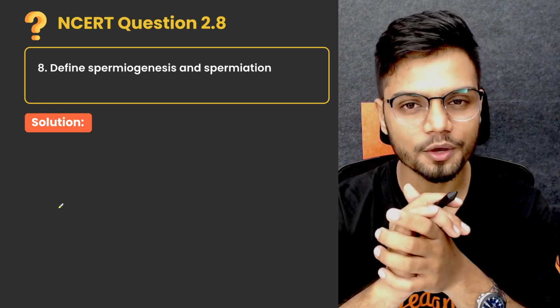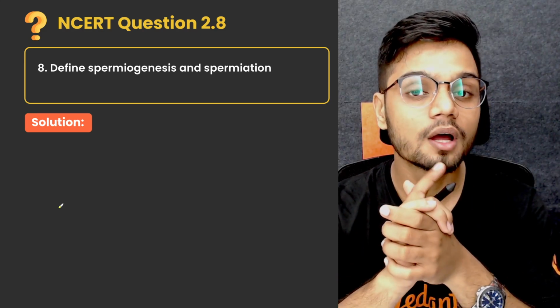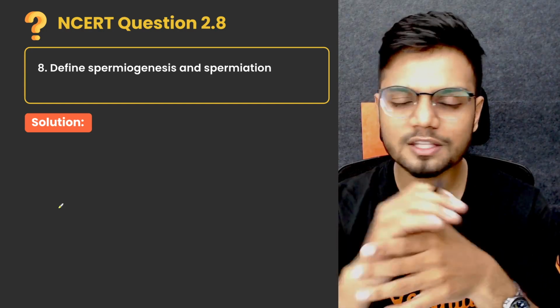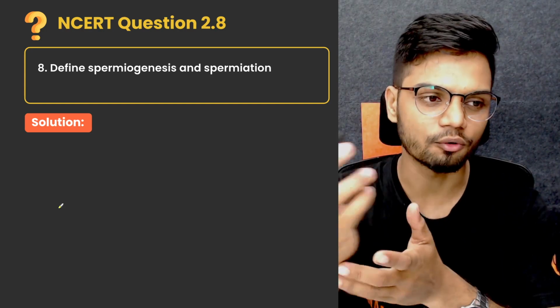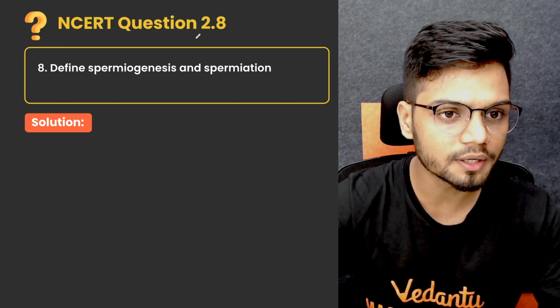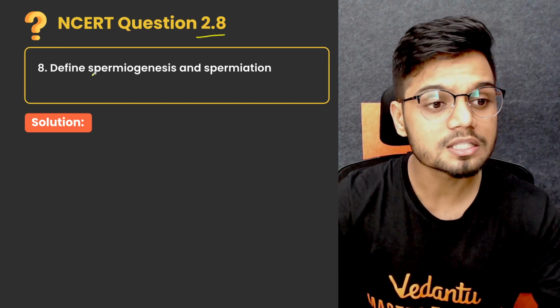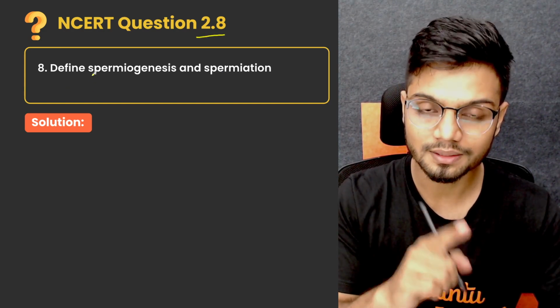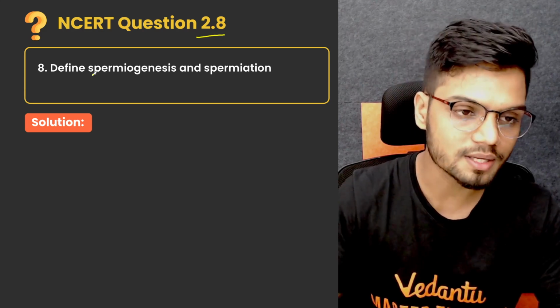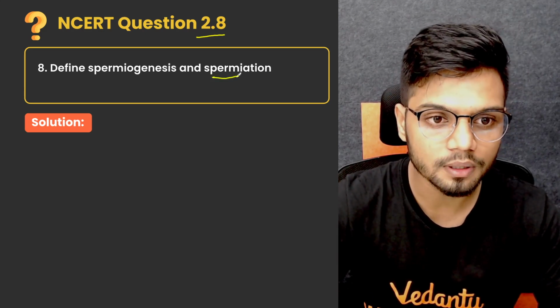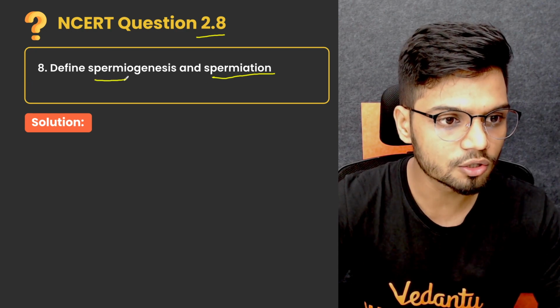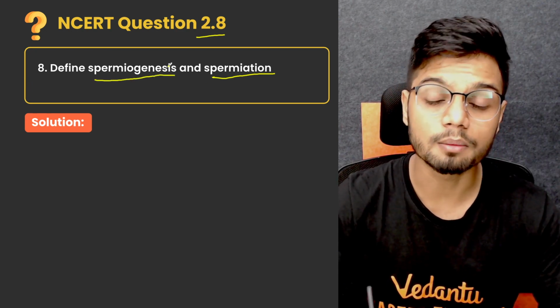Now, here we have a question from the chapter Human Reproduction. Let's quickly read the question and find the answer for it. The question is 2.8: define spermiogenesis. They're asking you to define spermiogenesis and also spermiation.